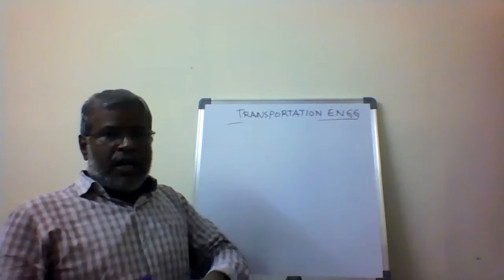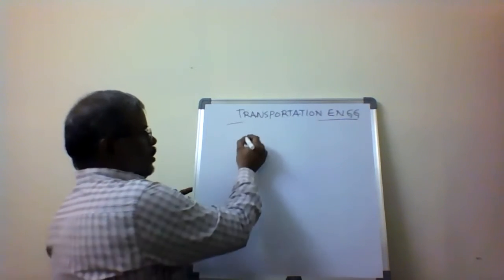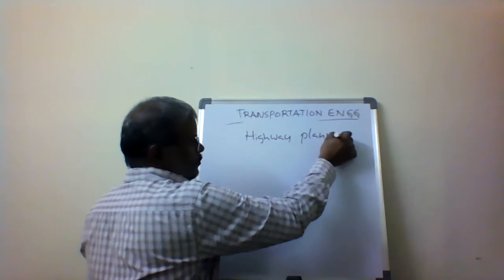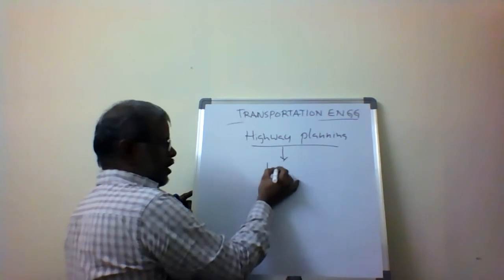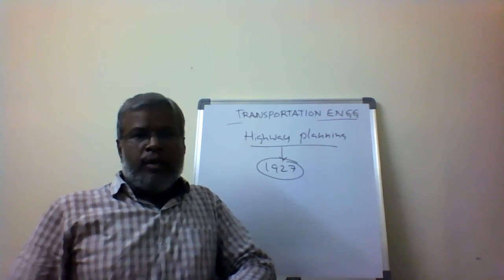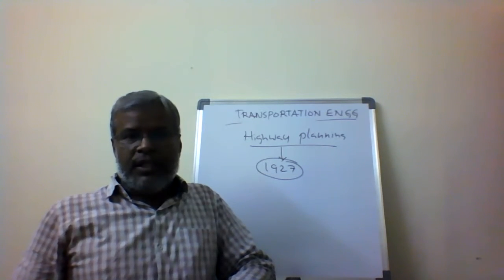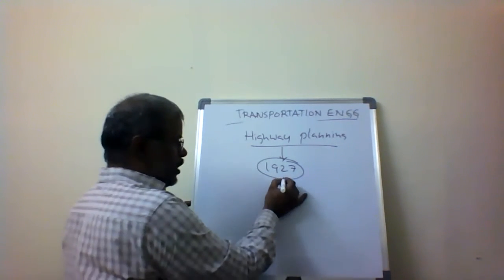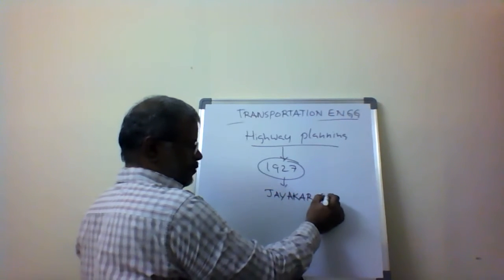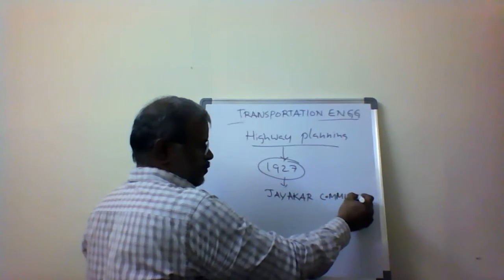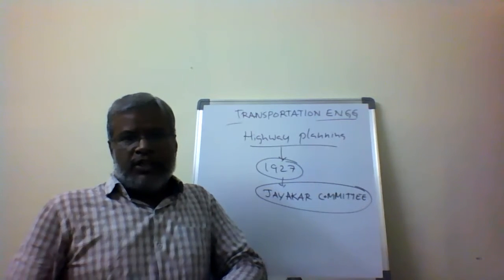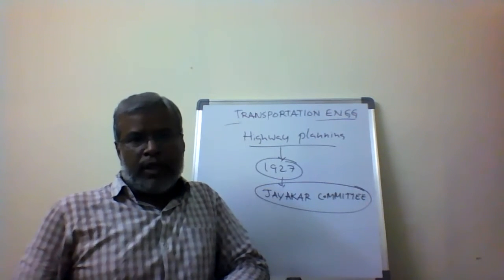Then after that, how did highway planning take place in India? Highway planning started in the year 1920 itself, in the British government. In the British government, the initiation was taken by the JICA committee. One committee was formed in 1927. So the JICA committee was formed to go for the development of the roads.